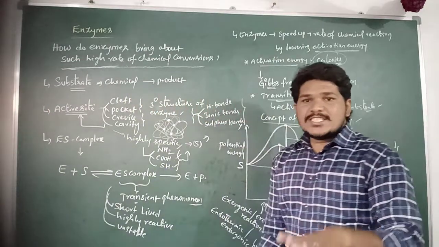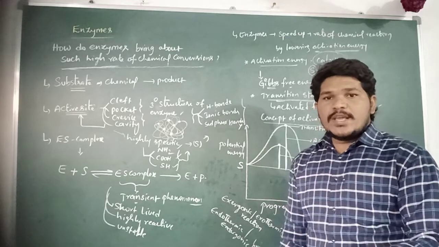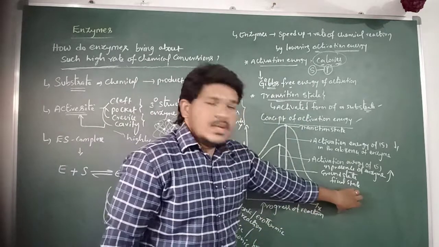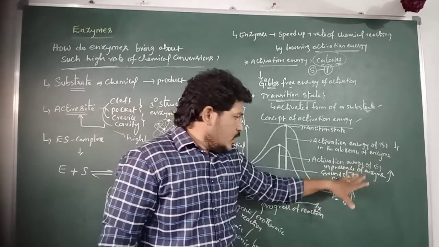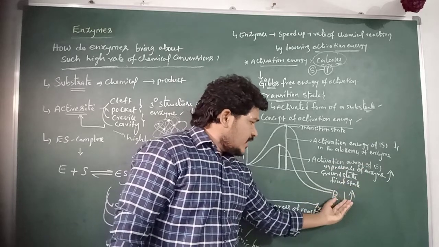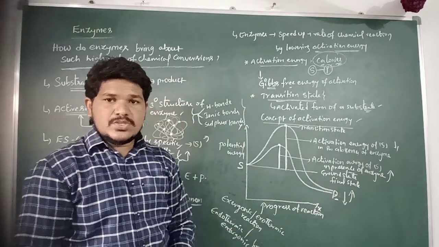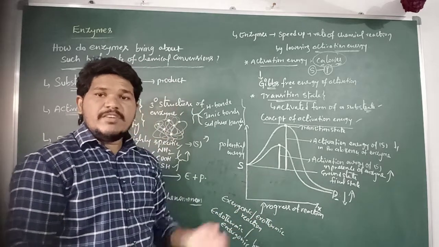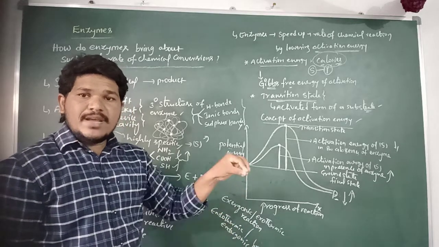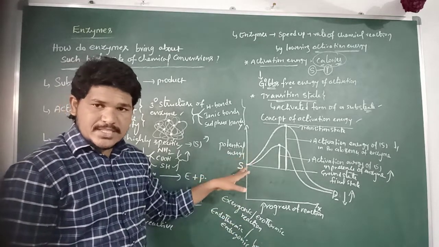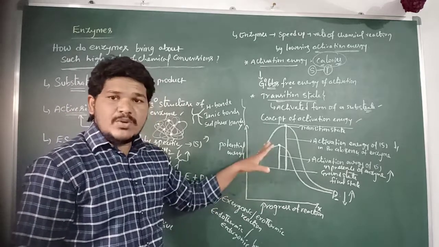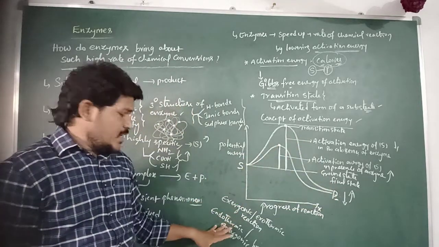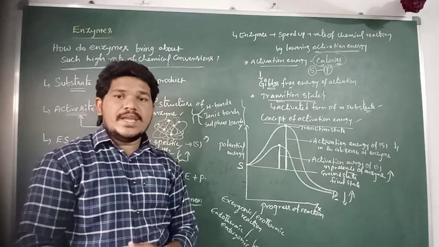Here one need not supply energy to the substrate molecule for its conversion into the products when the products occur at a lower level than the substrate molecule. So that kind of reaction is referred to as an exergonic or exothermic reaction. But when the products are at an upper level than the substrate molecule, it requires a higher amount of activation energy for its conversion into the product. So that kind of reaction is referred to as an endothermic or endergonic reaction.